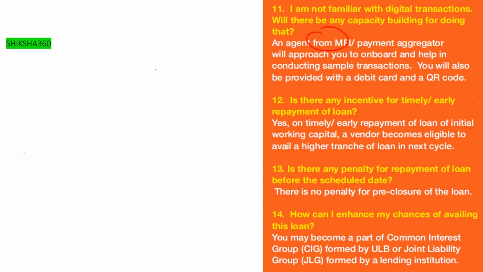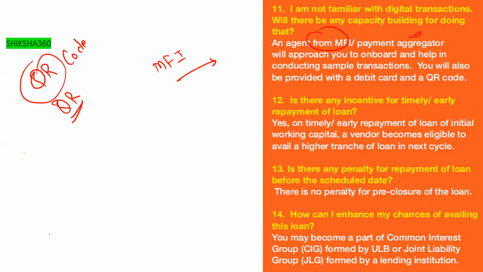An agent from an MFI, a microfinance institution, or a payment aggregator will approach you to onboard you and help in connecting sample transactions. They will help you learn how to do these types of transactions, and you will be provided with a debit card and a QR code. One question for all of you: what is the full form of QR here? Students who have gone through the session will know. Please tell me the full form of QR.